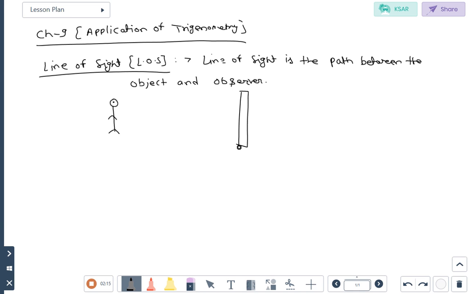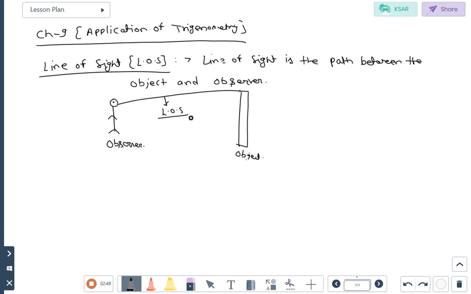Now that person is viewing the top of the building. So that is the observer. And object क्या है, building. So that path is known as the line of sight. Line of sight is the path between the object and the observer. Understand? So line of sight क्या होगा, just path between the object and the observer.